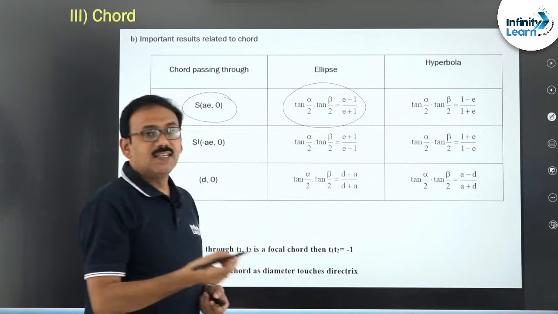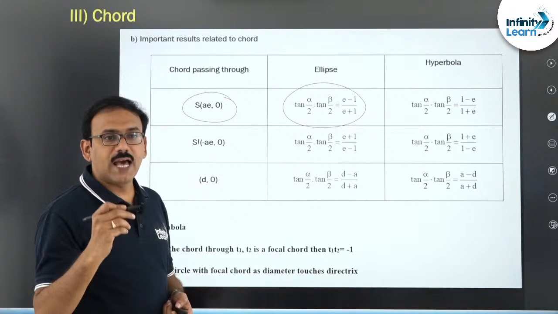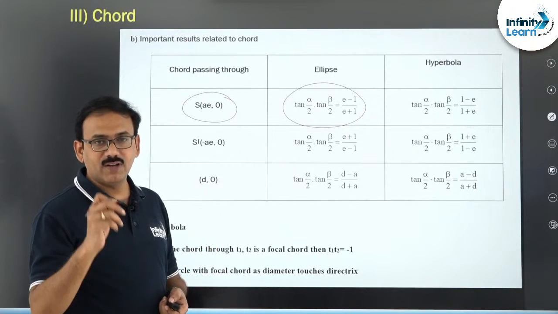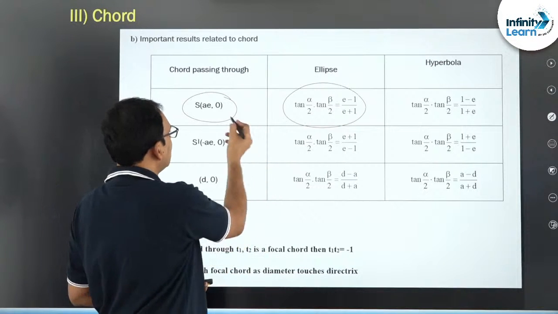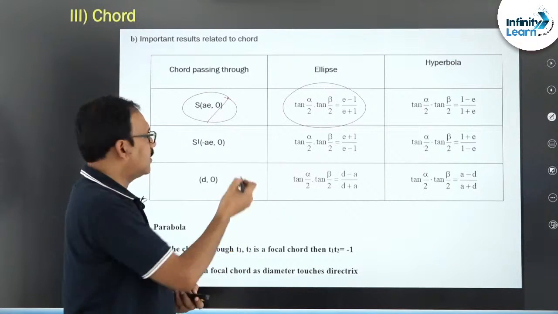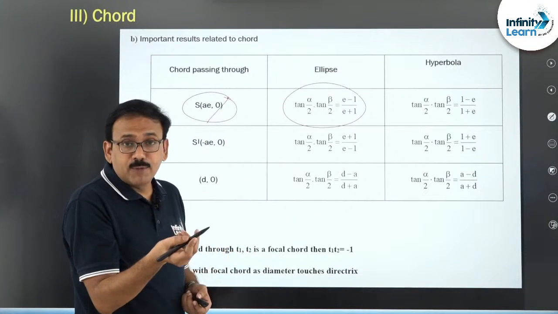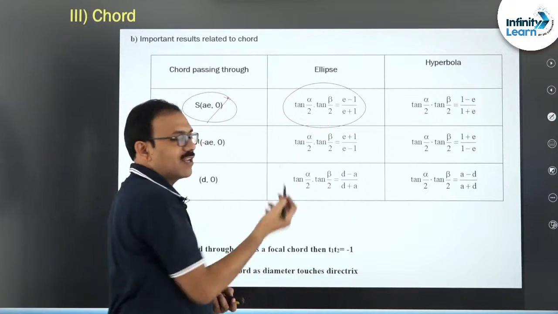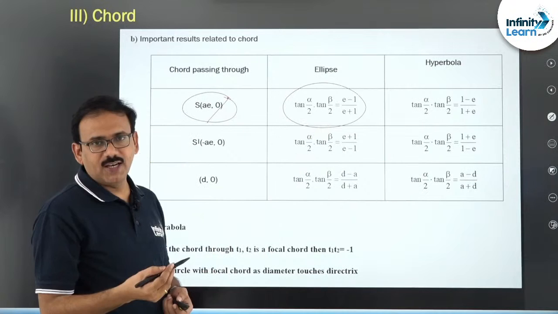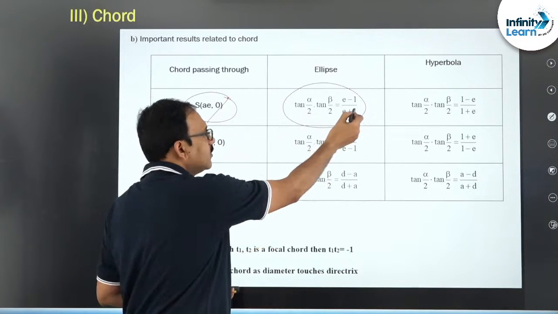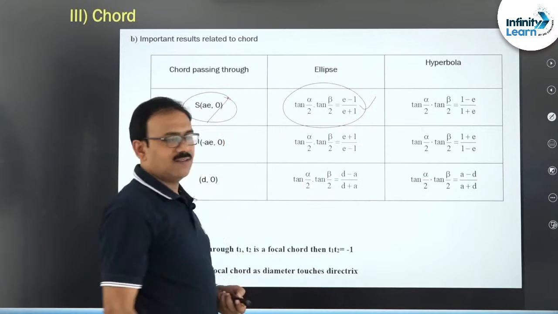What is the result? Tan (alpha by 2) into tan (beta by 2) is equal to (e minus 1) by (e plus 1). Friends, do remember, if this is the ellipse, alpha and beta will be such that beta by 2 will be obtuse, one of the angles. So one will be positive, the other will be negative, and the product must be negative. For an ellipse, eccentricity is between 0 and 1, so this is going to be a negative number.